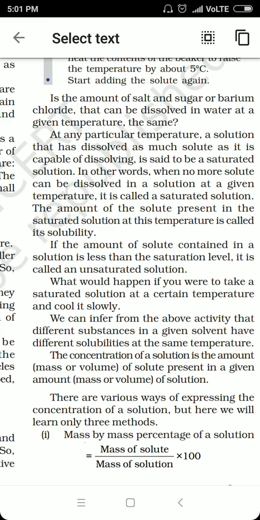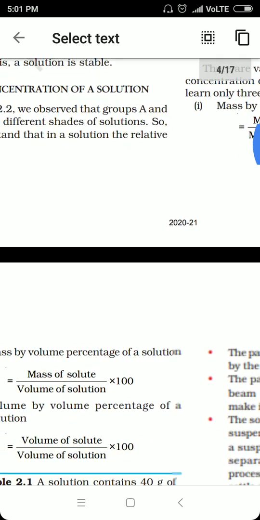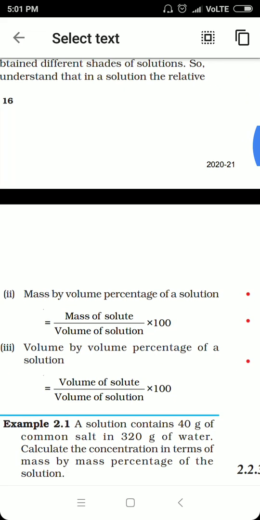Right? If in case the solute is a solid substance whereas the solvent is liquid, for example salt and water, we can find out the mass of solute divided by volume of solution into 100. That means this is mass by volume percentage. And if both the components, that is the solute and the solvent, are liquids, then we can calculate the volume by volume percentage of a solution.